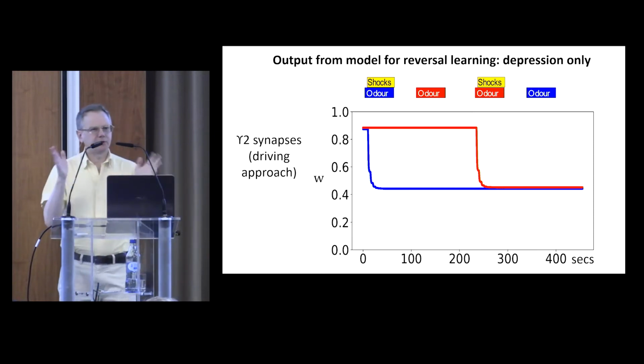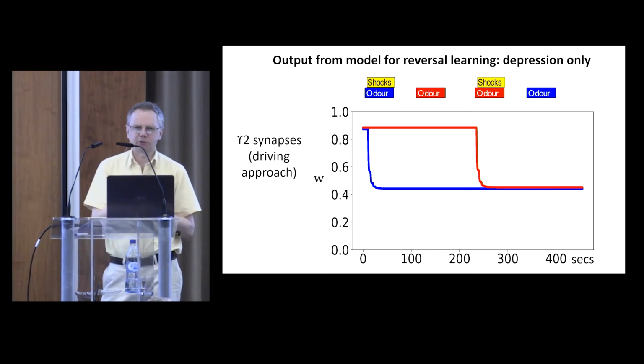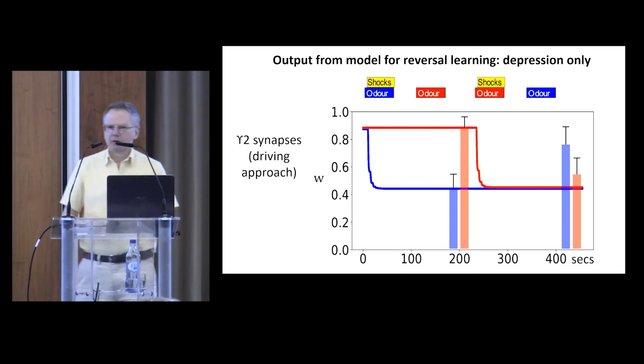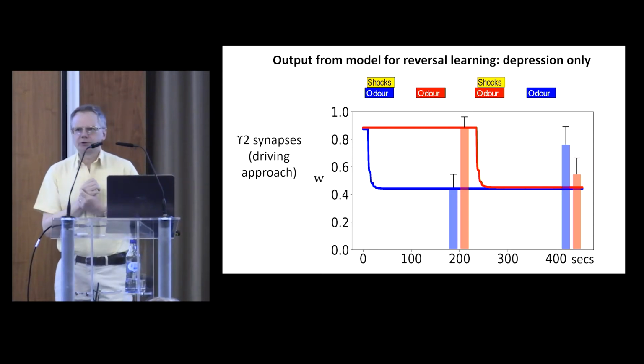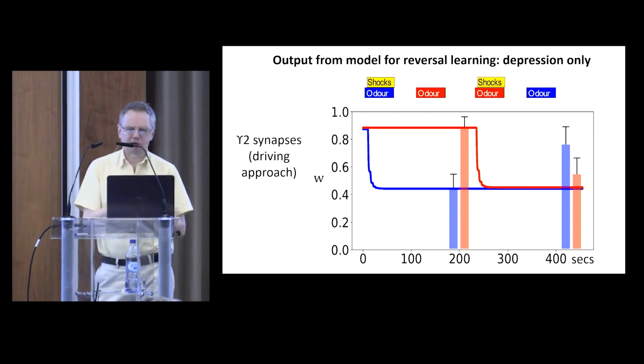What we find is that the first set of electric shocks gives us synaptic depression, which weakens the synapses associated with the blue odor. And then the second set of electric shocks weakens the synapses associated with the red odor. And if we make the assumption that the fluorescent response to an odor when we did the calcium imaging is proportional to the synaptic weight, we can include that experimental data in this picture. And sure enough, it's relatively easy for the model with synaptic depression to explain what happens in the initial phase of learning, where we get a depressed response to the blue odor.